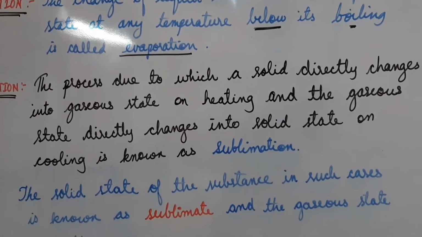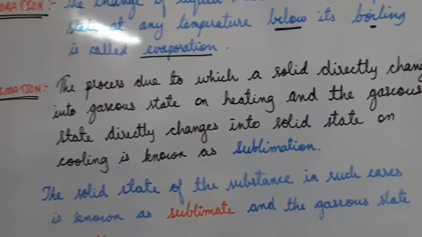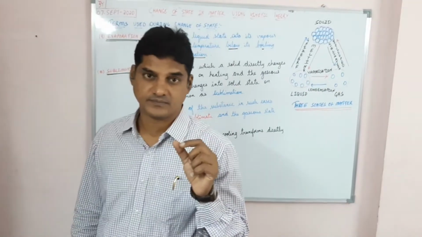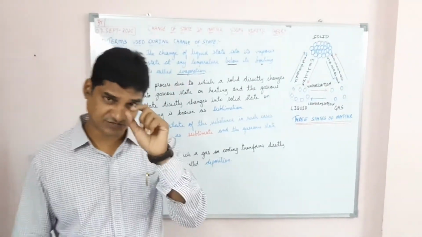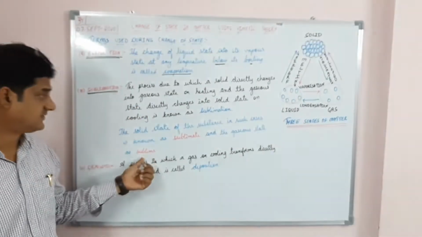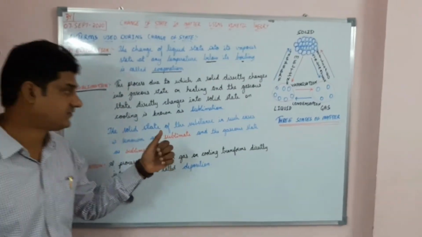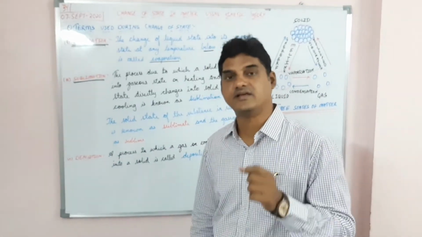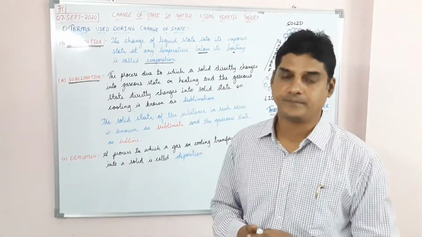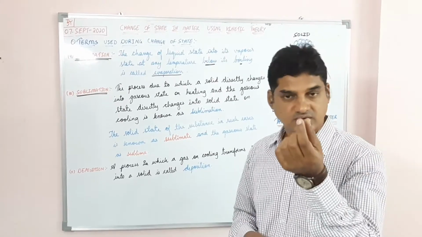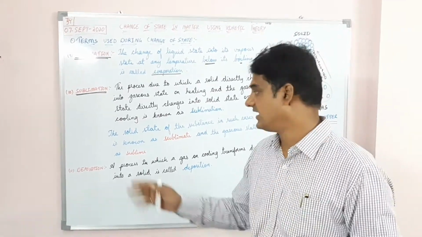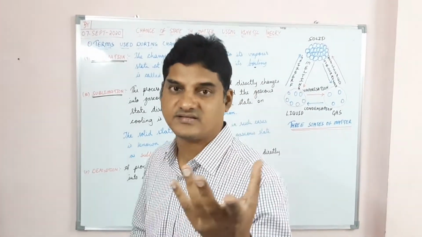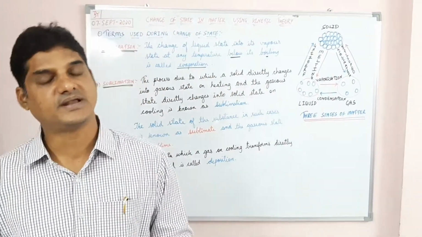Here the substance in the solid state is known as the sublimate, and the substance in the gaseous state is known as the sublime. Camphor is in the solid state, so it is the sublimate. But when you light it up, after a few seconds it turns into gas.